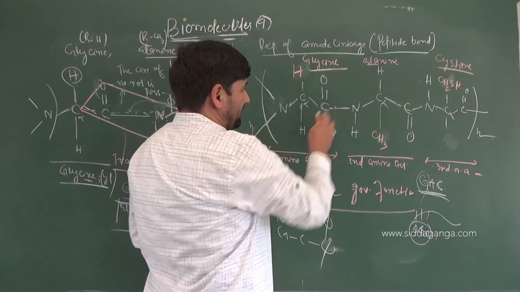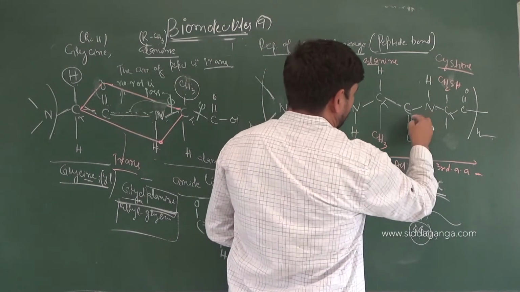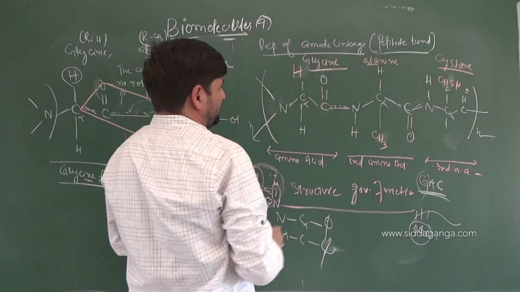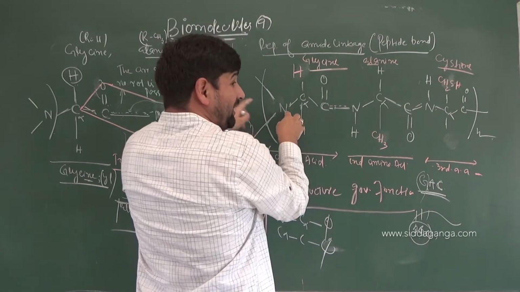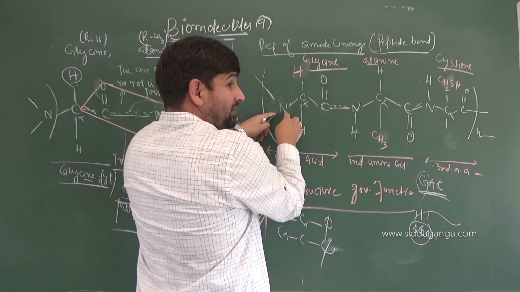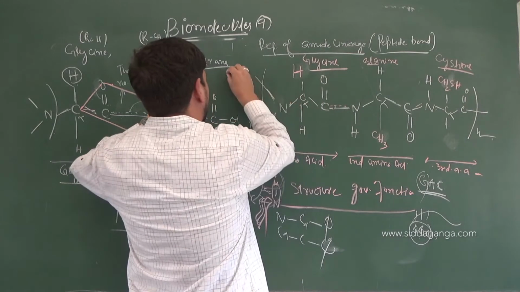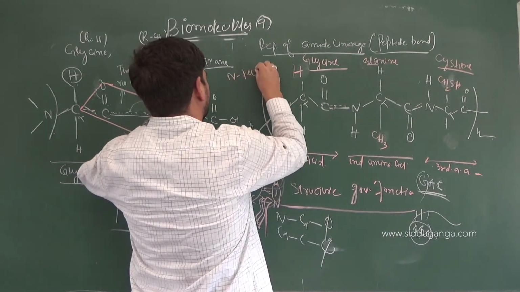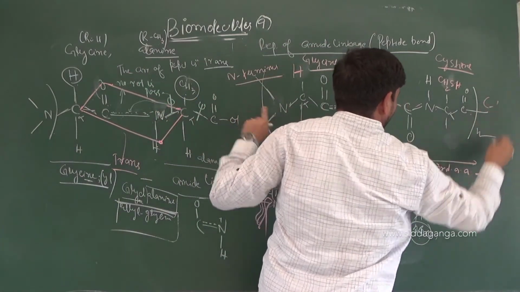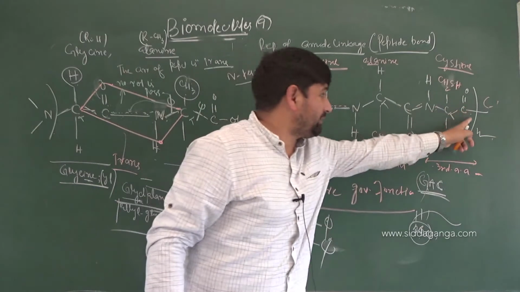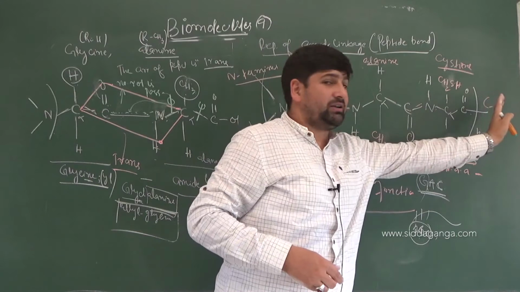So there is a double bond character, keep it in mind. Not mentioned out, there is a double bond character, and again there is a double bond character. Now look at this. This is one amino acid, right? This is called the N residue. This is called the C residue. Technically, this is called the N terminus. And this is called the C terminus. On the other side, this is the C terminus, this is the N terminus. This is the N terminal residue, this is the C terminal residue.